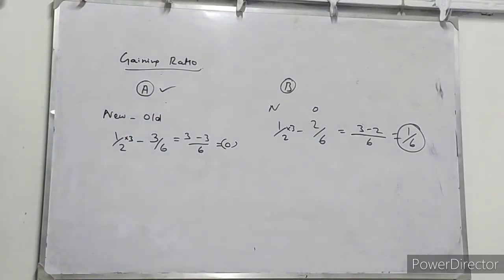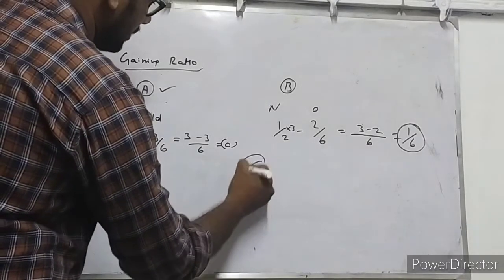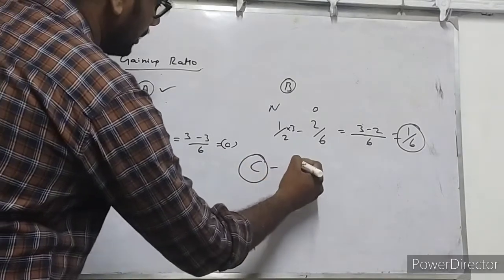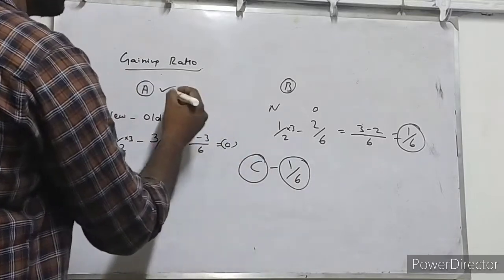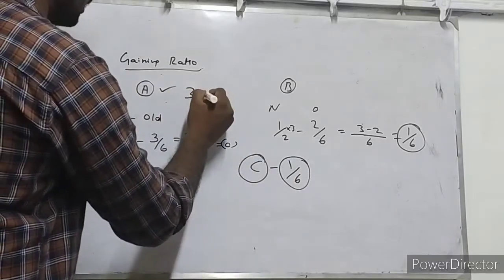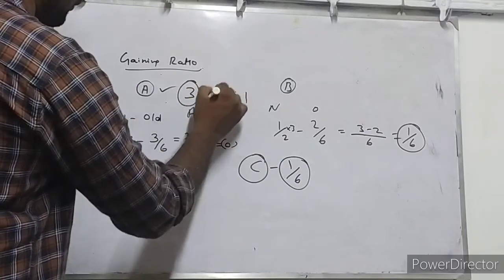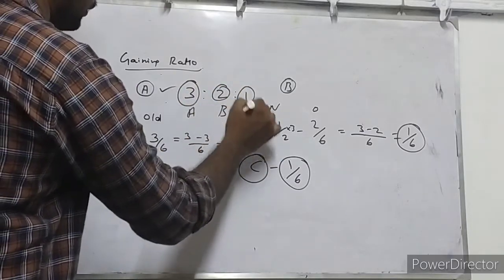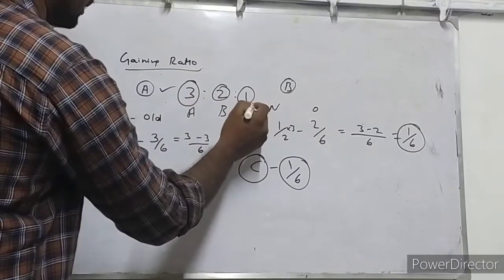And partner C is retiring from the partnership firm. His existing ratio is 1 by 6. You know, existing ratio for all the three partners is 3:2:1. So 3 for A, 2 for B, 1 for C. 1 plus 2 plus 3, collectively 6.